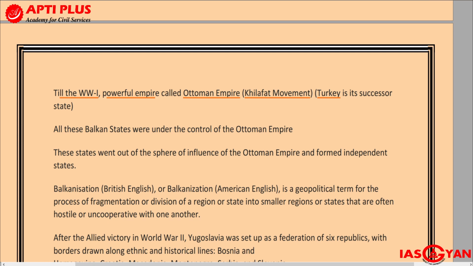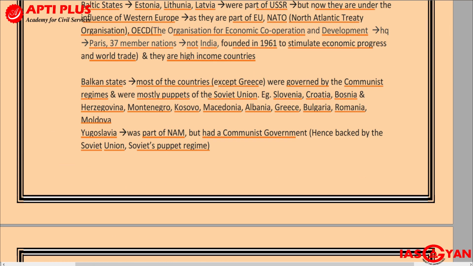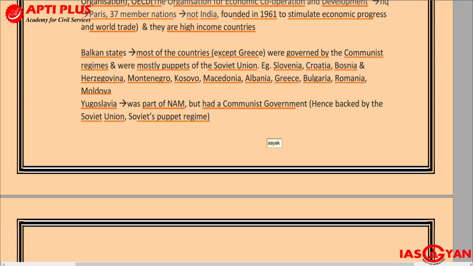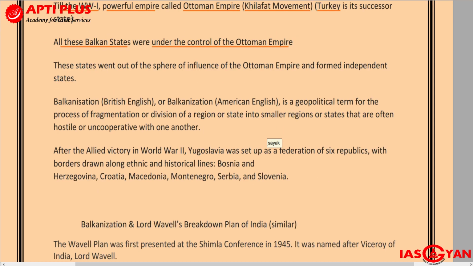Moving on, all these Balkan states were once under the control of the Ottoman Empire. Remember this, all these Balkan states about which we talked some time back, for example Slovenia, Croatia, etc., were once under the control of the Ottoman Empire. These states went out of the sphere of influence of the Ottoman Empire and formed independent states.